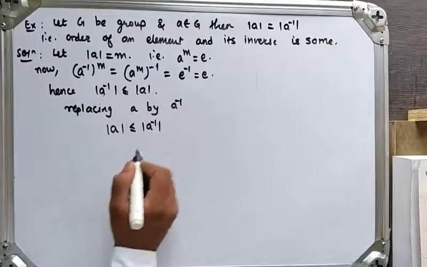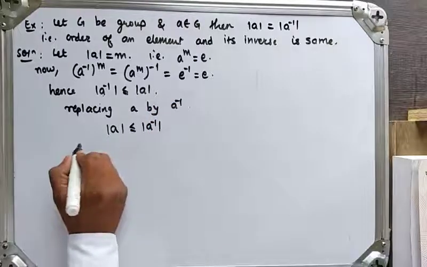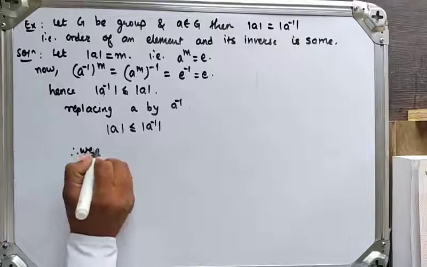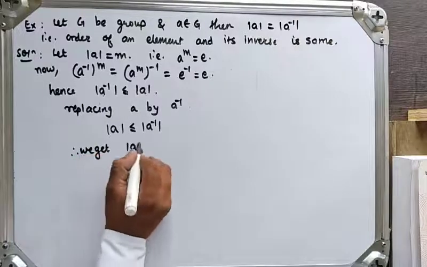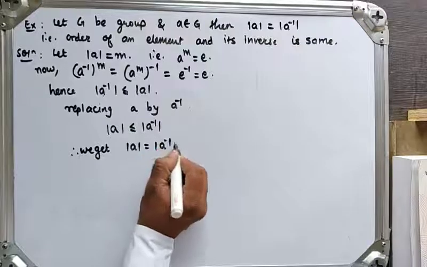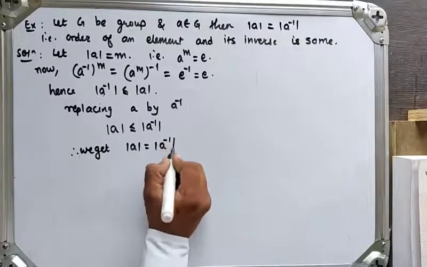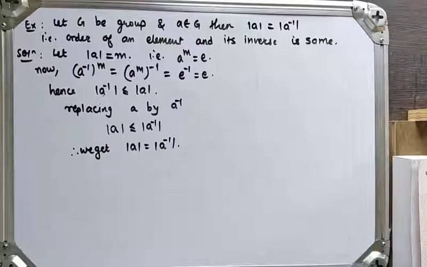So from these two equations, what will happen? Therefore, from the above two equations, we finally get that the order of A is the same as the order of A inverse. Hence the proof. So the order of an element and its inverse will be the same.